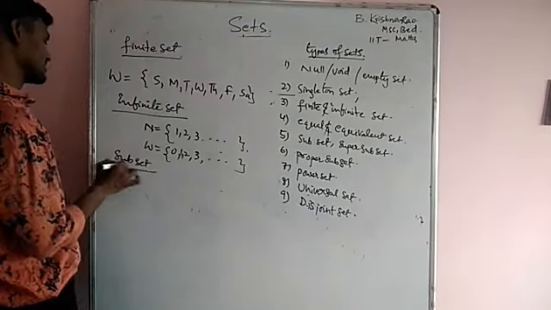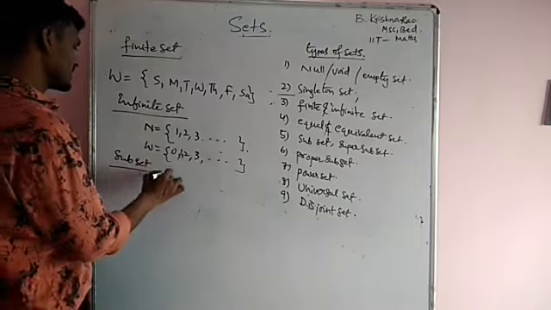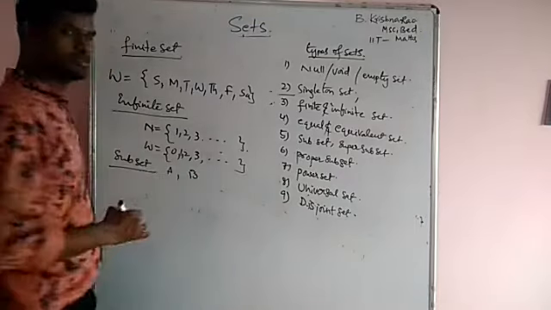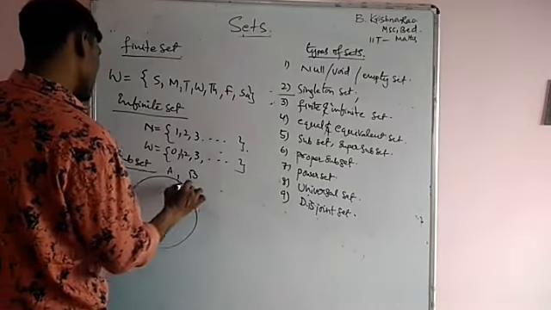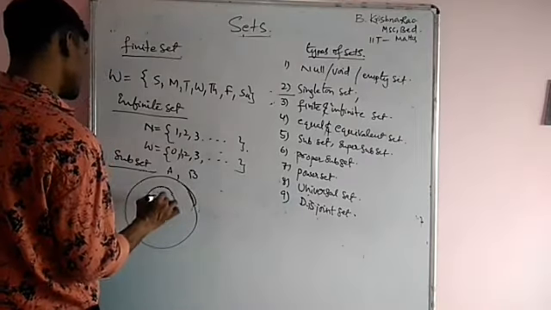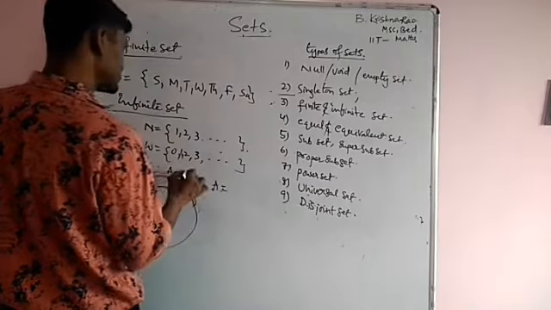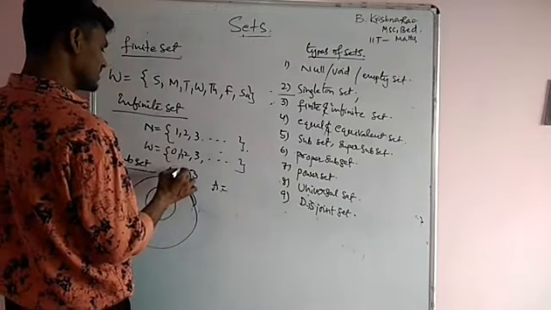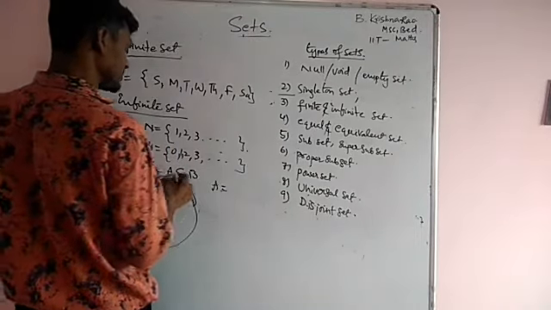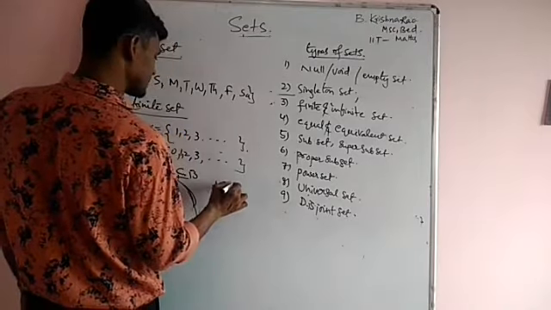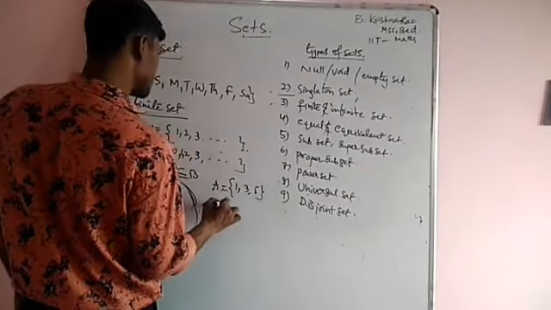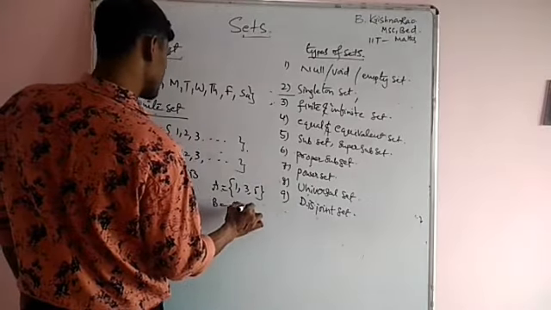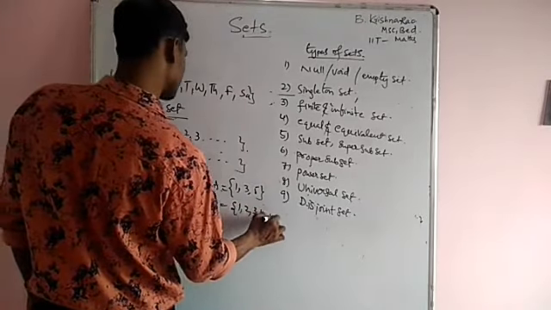Next one is subset. What is a subset? See here. Let A and B be two non-empty sets. If all the elements of set A are in set B, then A is a subset of B. Which means set A is equal to {1, 3, 5}, and set B is equal to {1, 2, 3, 4, 5}.